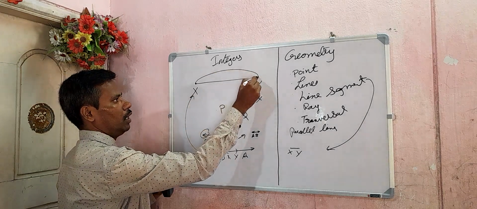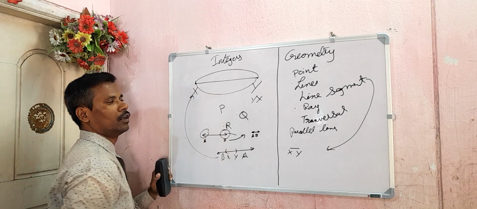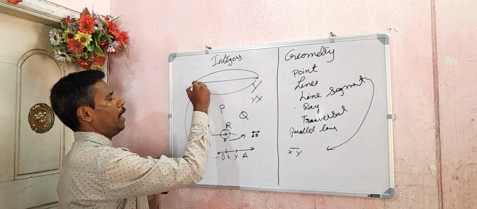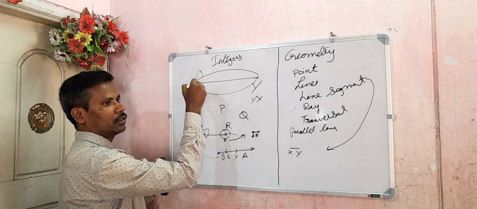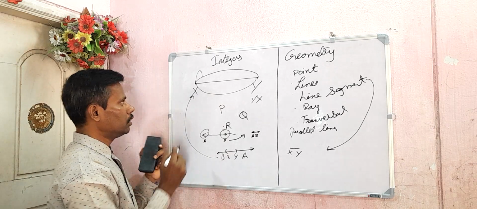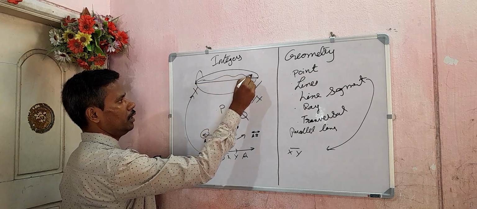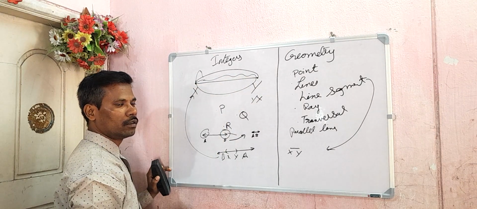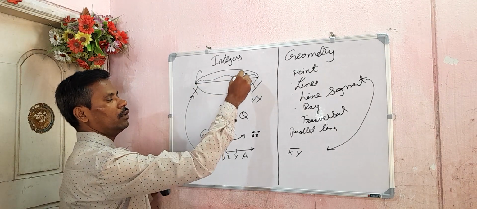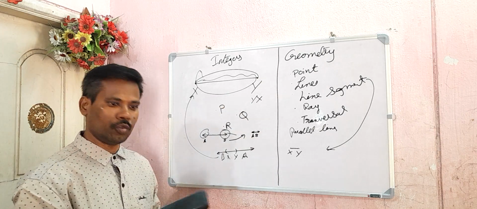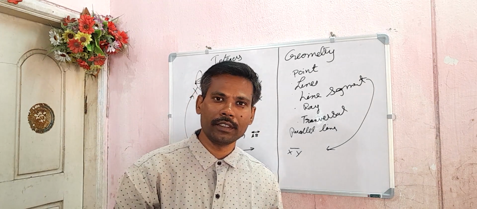Line segment XY is same as YX. Suppose an ant, some insect, is here and it wants to travel from here to here. And again that ant is too smart,